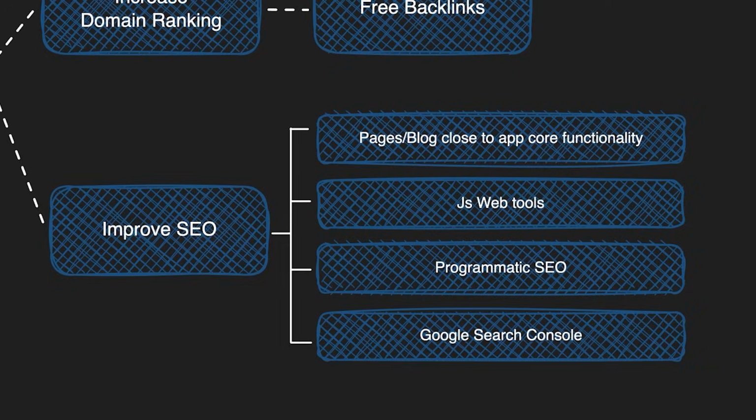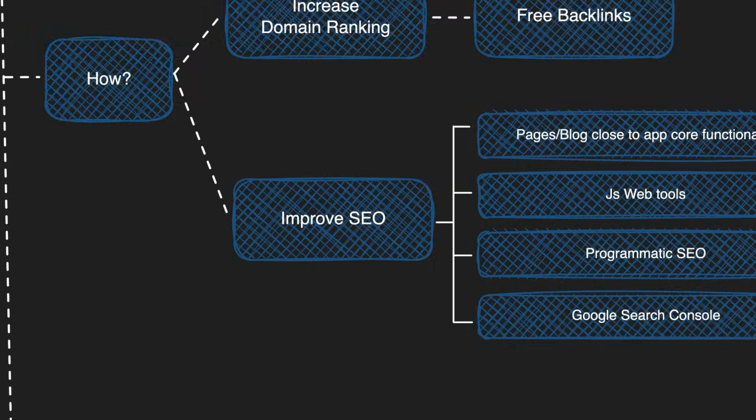This might not be possible for all apps, but it's essentially when you have a lot of pages generated from the app's data. For example, on one of my landing pages, I added a free social media marketing calendar which feeds from the app's internal data. The fifth point is to obviously monitor your SEO efforts using the Google Search Console.